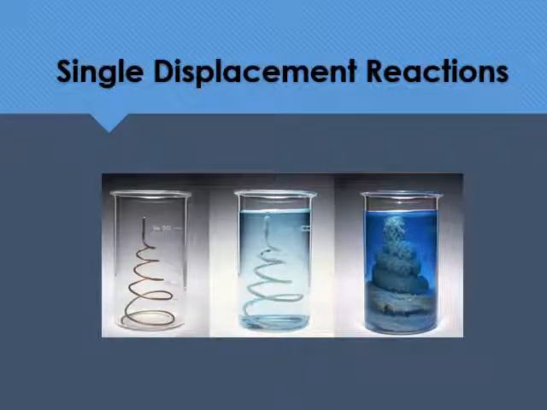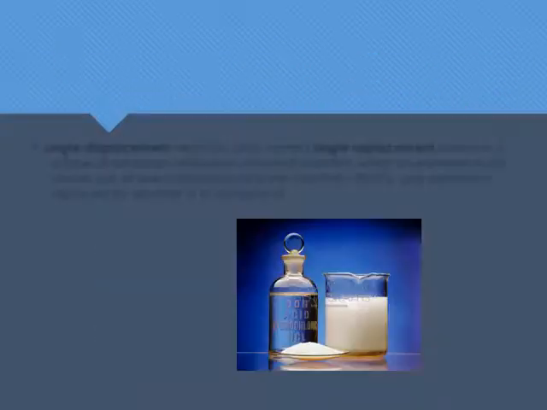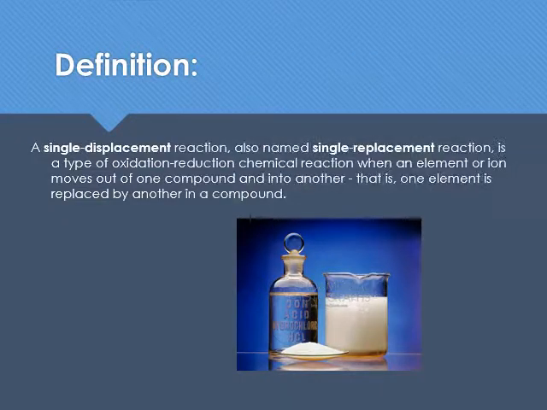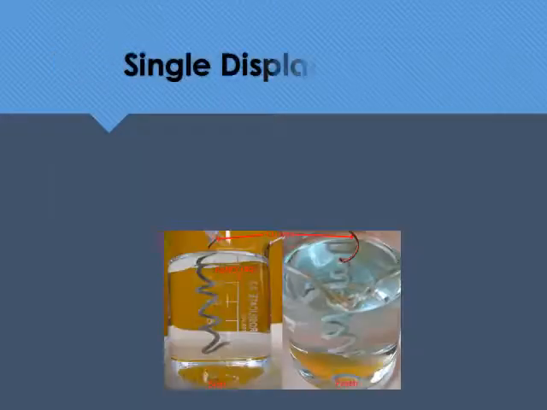In this video, we're going to look at some single displacement reactions. So let's start with the definition here. Essentially what we're doing is we've got an element that's going to be reacting with an ionic compound, and we're going to have a couple of atoms switching around. Now there are a couple of cases, so let's investigate these cases.